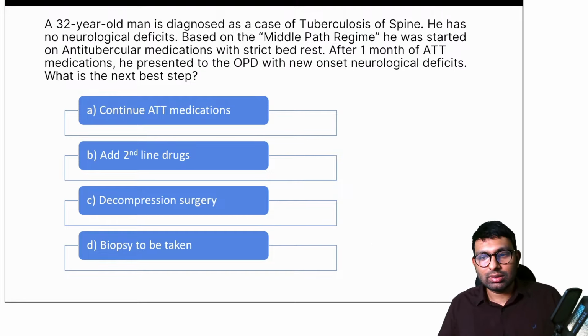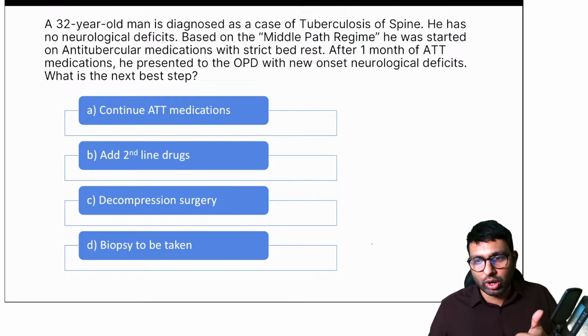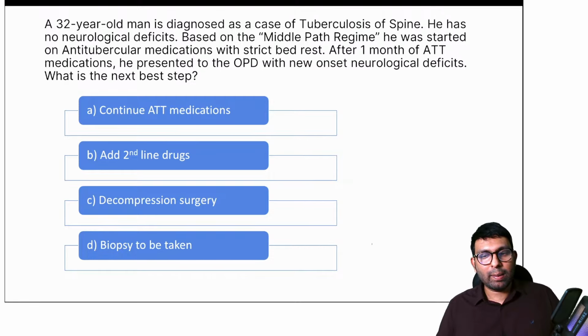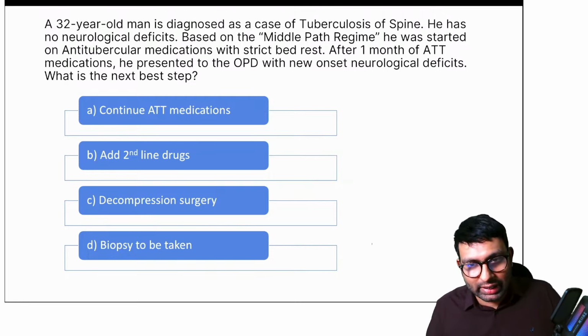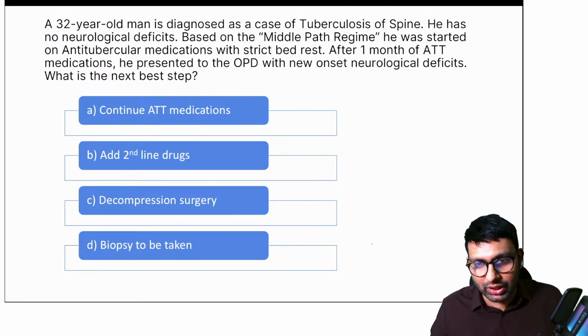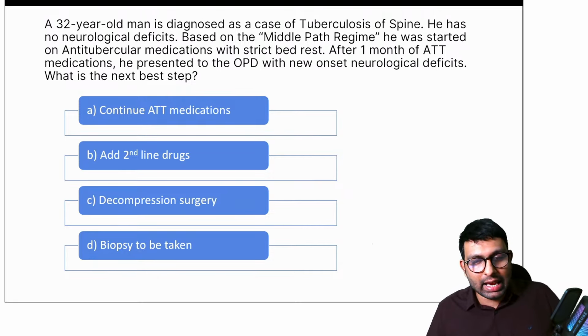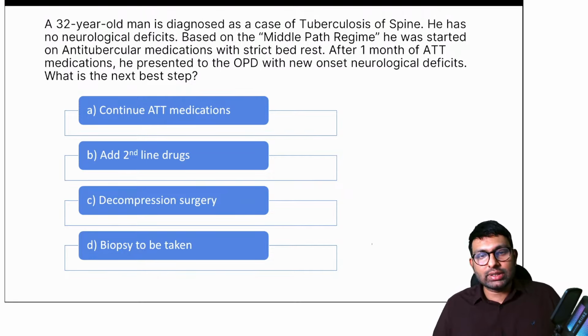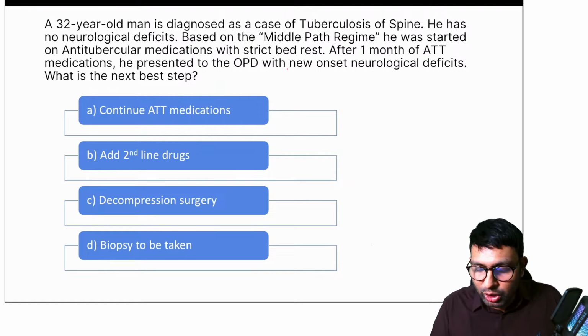Anything else? Cauda equina, correct Dr. Jain? Cauda equina, new onset deficits. Okay, anything else? Right, so Shabir and Dr. Jain, you are absolutely right when you told it is decompression surgery. Stardust, the reason A will not be the answer is because now the patient has started developing new onset neurological deficits.